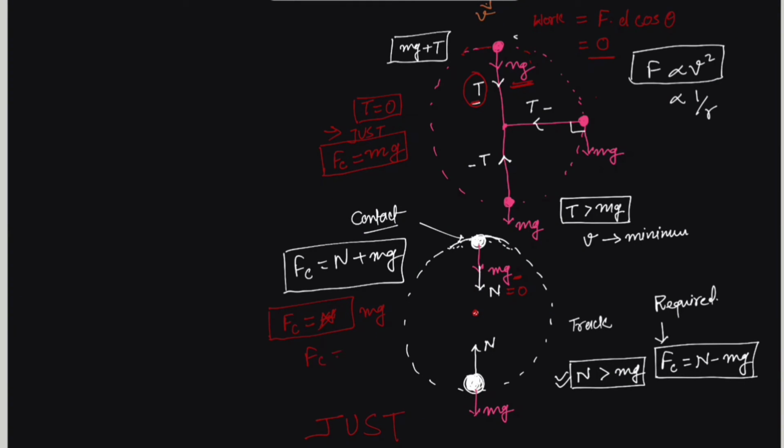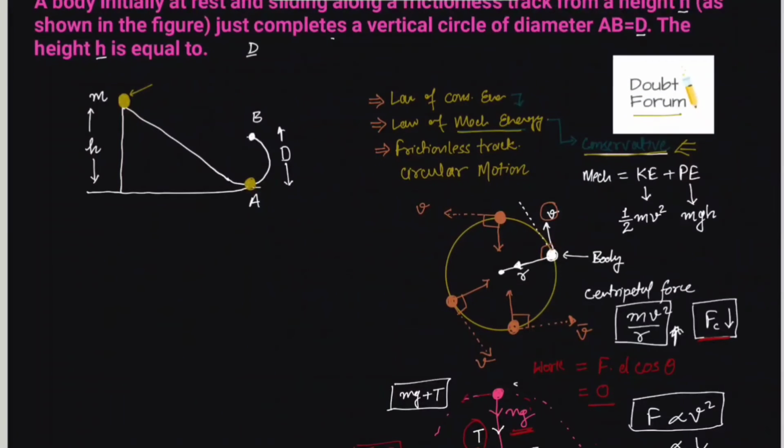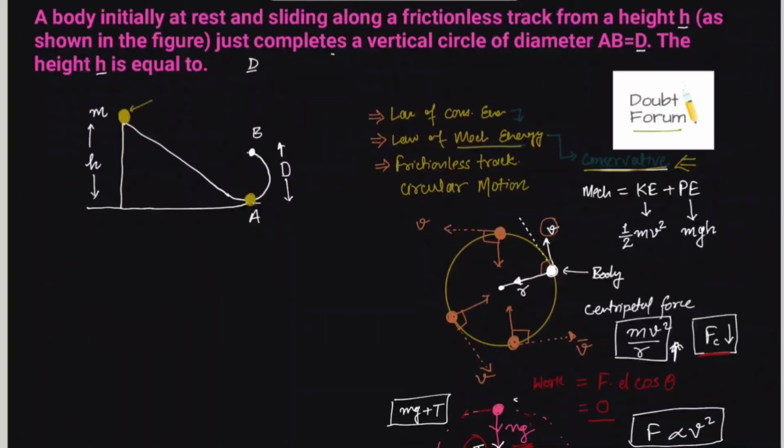That's it. Now we can solve the question. We have learned all the concepts related here. So let us quickly see the question again. It says, mass m slides along the frictionless track from a height h. Then it goes into a circular motion and it just reaches point B. Just reaches point B means there is no normal from point B. The weight of the object is providing the centripetal force required for this motion.